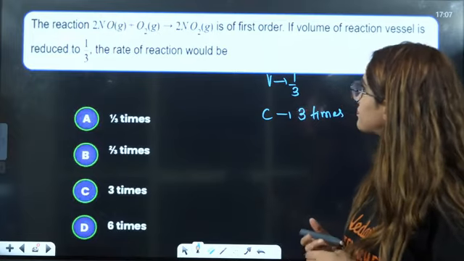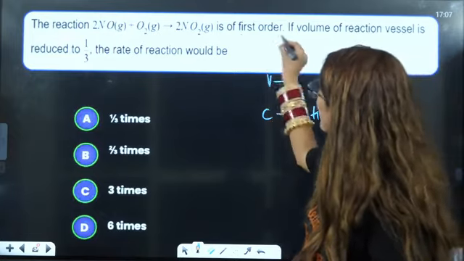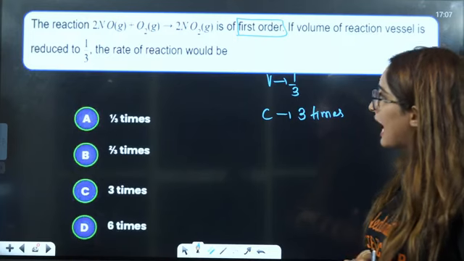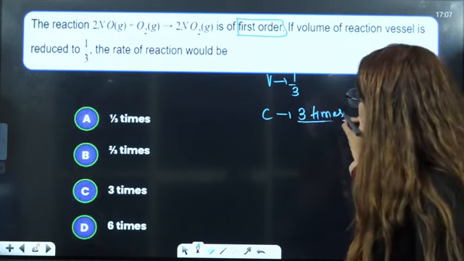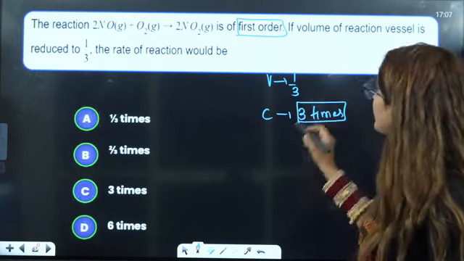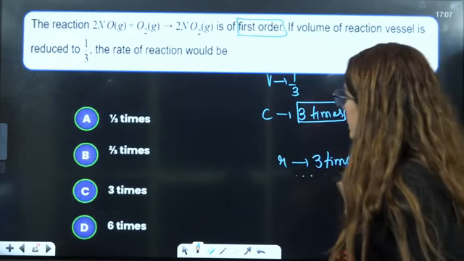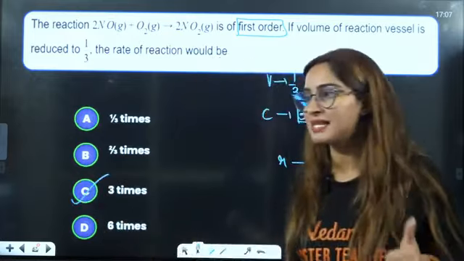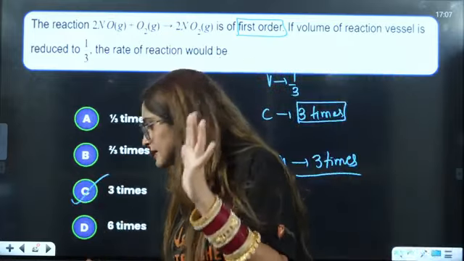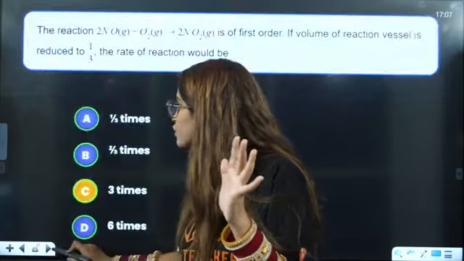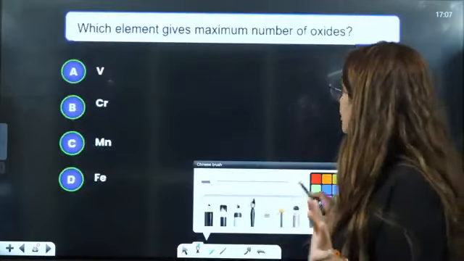And that is a first order reaction. That means if concentration is increased to 3 times, then the rate will also increase to 3 times only. So C is the correct answer, right? Okay, understood?